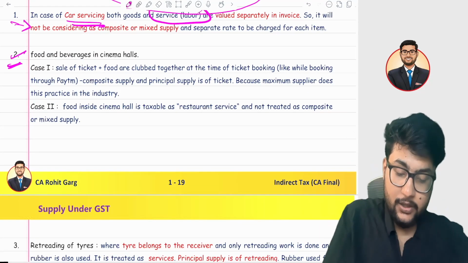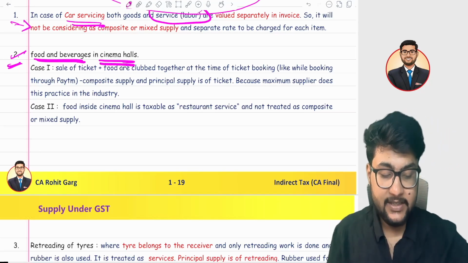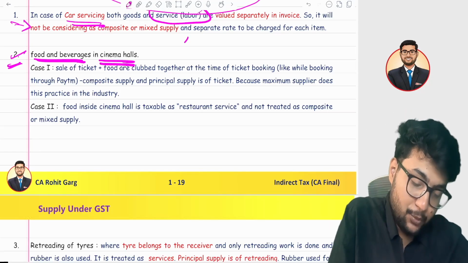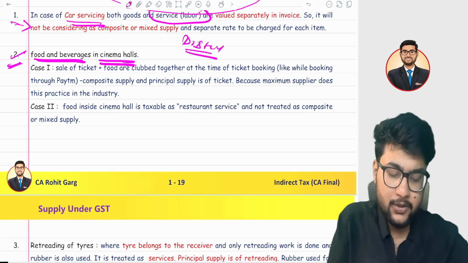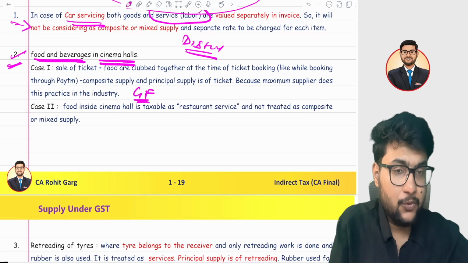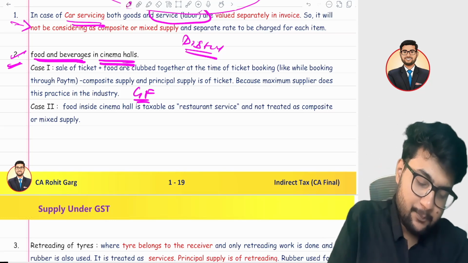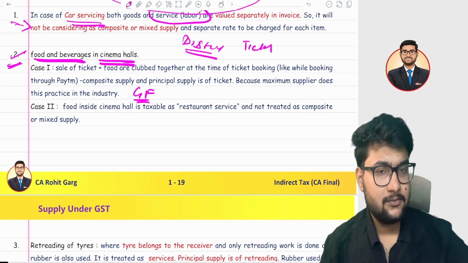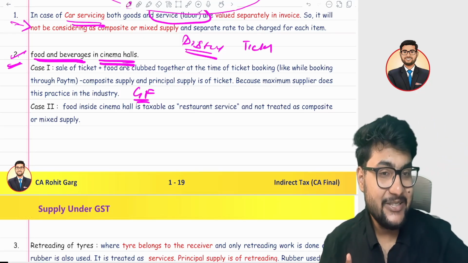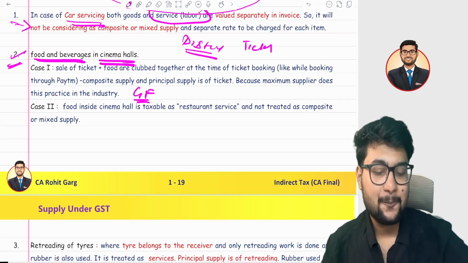In circular 2, what they have clarified regarding food and beverages in cinema halls. Case 1: suppose you book a ticket and you are going with your girlfriend and you want to have popcorn with you in the interval. So you book the movie tickets and purchase some popcorn online. Here it is a composite supply, and the rate of the ticket will apply to the popcorn.